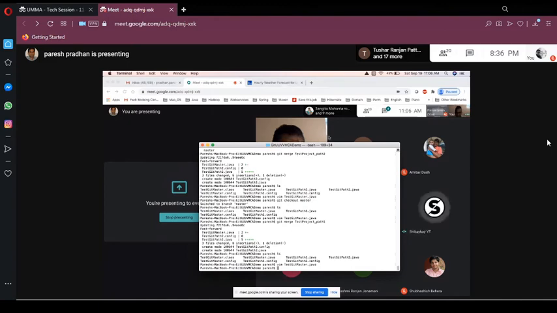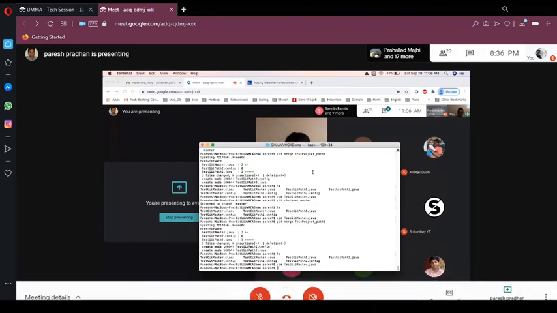Paresh has a question. Let's say in my path 1 branch I modified 35 files, and in path 2 I want to take only 10 of them. Can I do that? If you merge like that, Git doesn't know anything, so it will try to merge all the files. You can't select only 10 files out of the 35 you modified. Git generally does the file comparison and merges everything. Okay, thank you. Welcome.